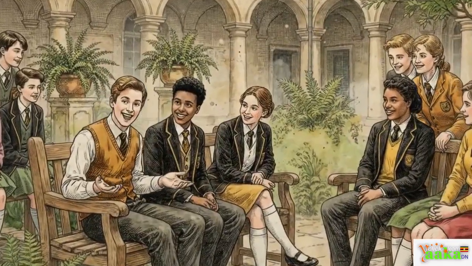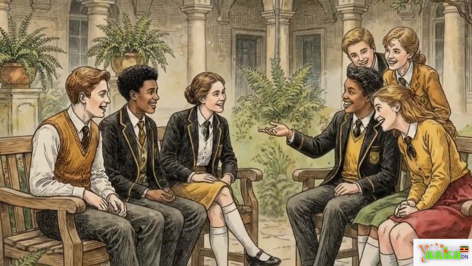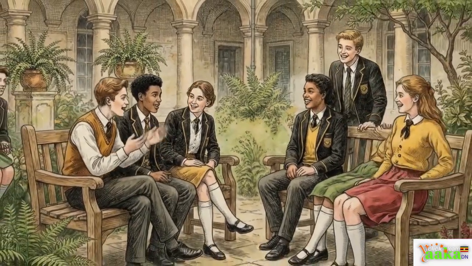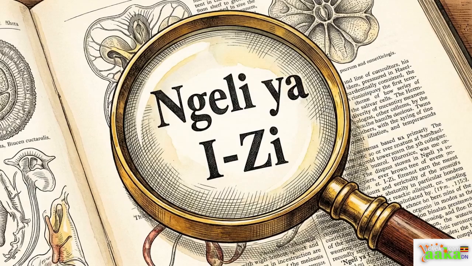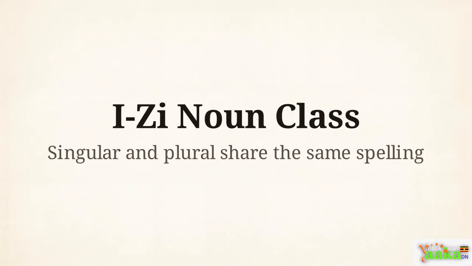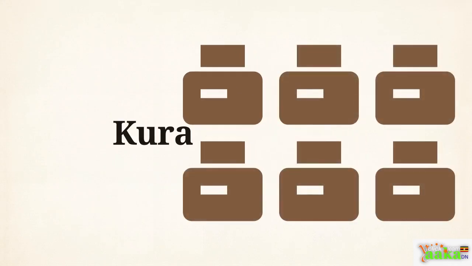Understanding how to build these future tense verbs gives you the language you need to discuss what leaders say they will do for the community. Now let's look at the physical items involved in an election. Many of these words fall into a specific Swahili grammar category called the IZ noun class. This visual equation demonstrates the main rule for the IZ class. These words do not change their spelling when they go from singular to plural. Notice how the ballot icon multiplies, but the word kura remains exactly the same.